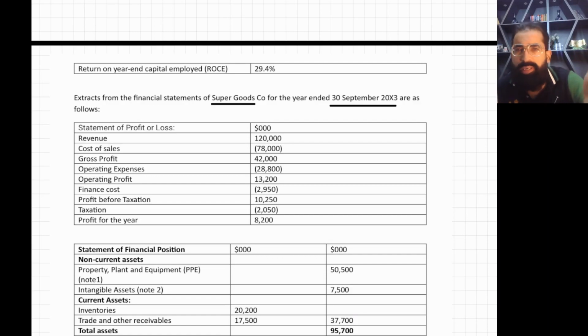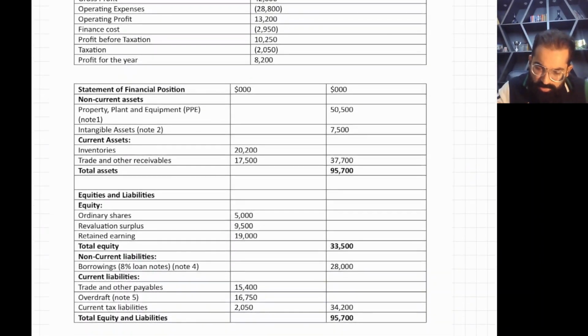All these things are given. The income statement is given in front of you. Then you have the SOFP. In the SOFP you have property, plant and equipment, referring you to note number 1. Then intangible assets are also there. Then you have inventories and trade receivables. This is current assets and these are your total assets.